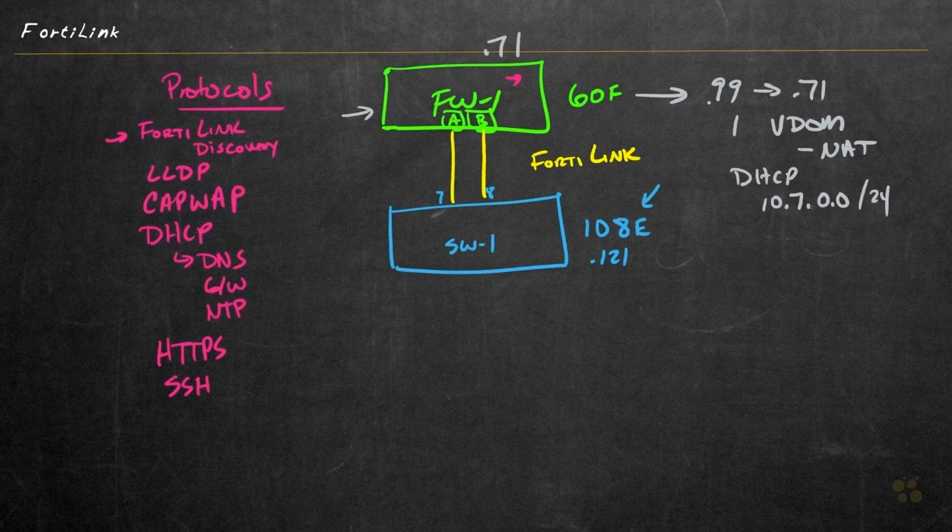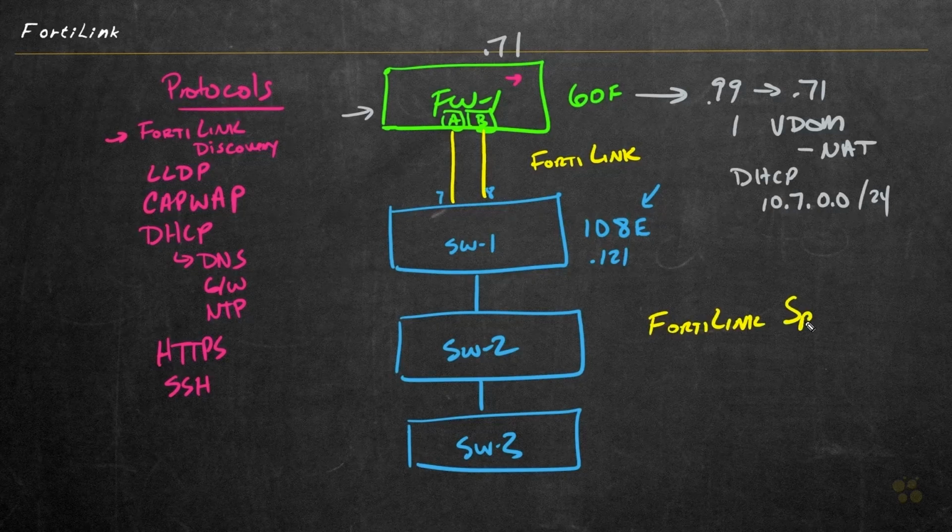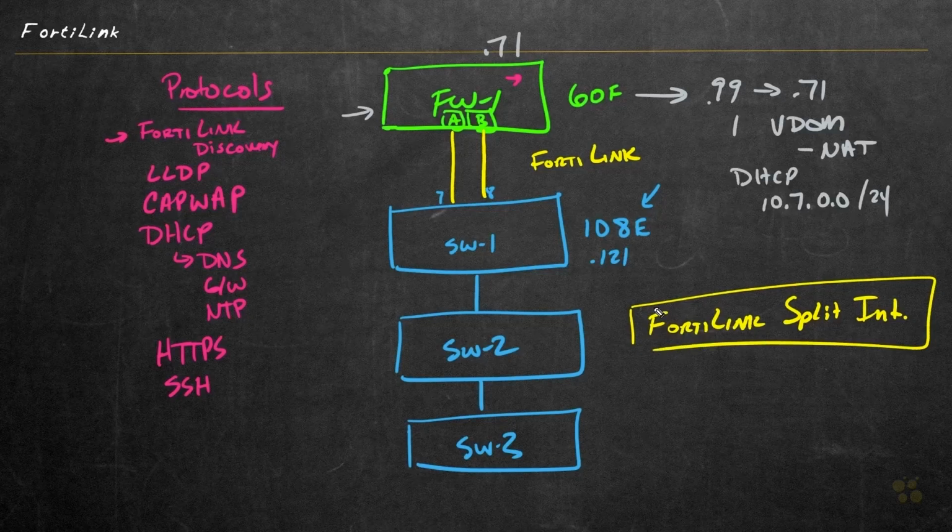So to do that, let me bring back this diagram and let's add on another switch. We'll go ahead and bring on Switch 2, and let's also add on Switch 3. So I'm going to put some connections between those switches, and let's talk about that option for the FortiLink split interface. Currently, we don't need that option enabled, and here's why. Currently, we have the FortiLink connections, for the members of the FortiLink interface, between Firewall 1 and a single switch. So we're using both port 7 and 8.